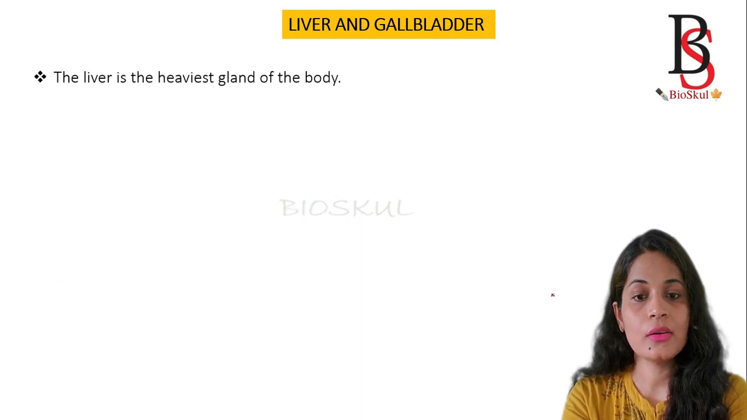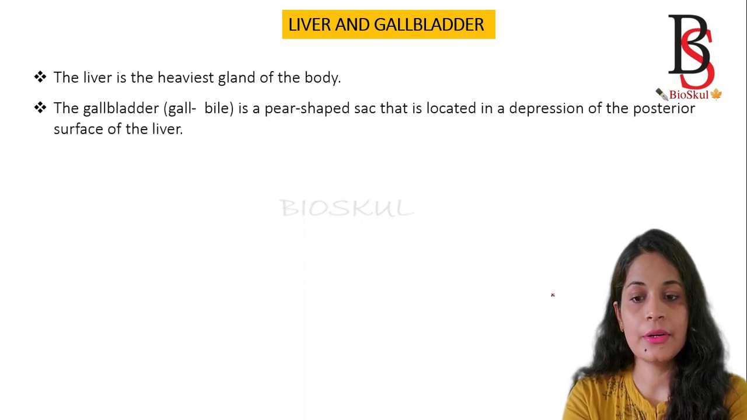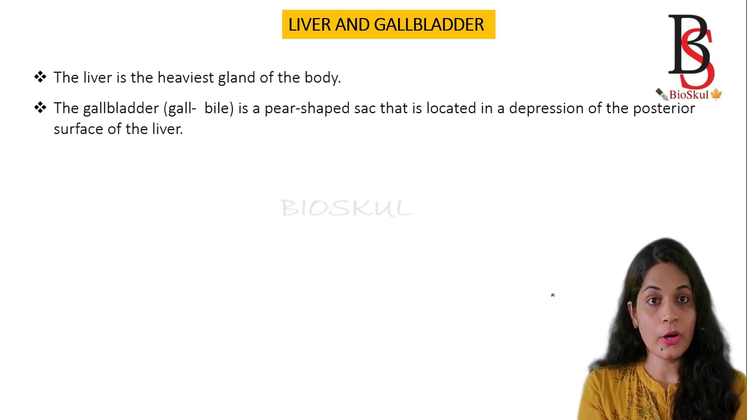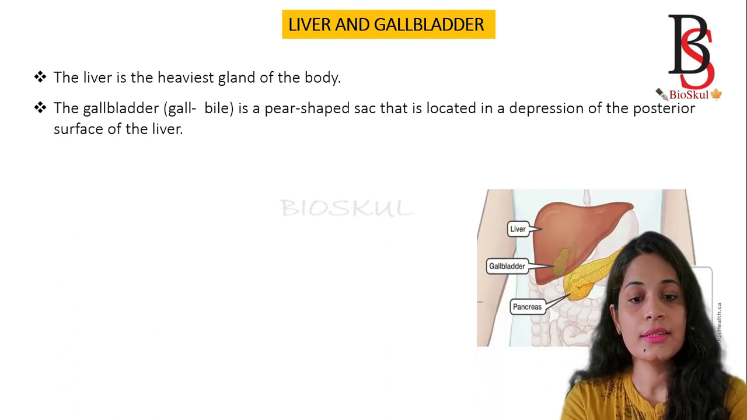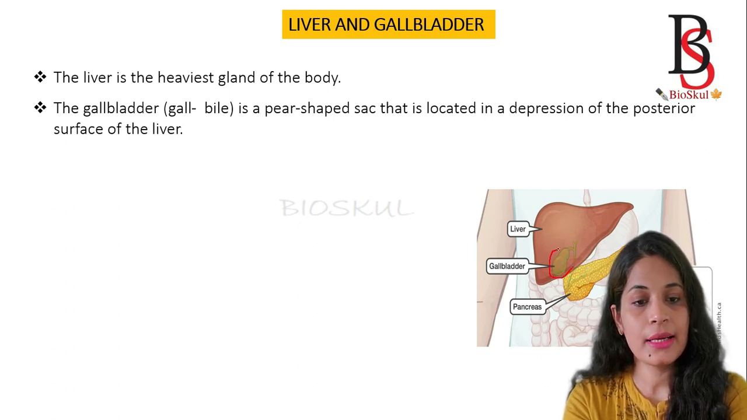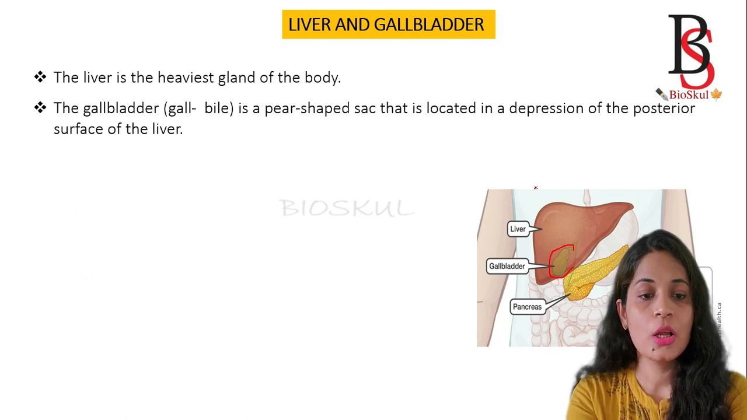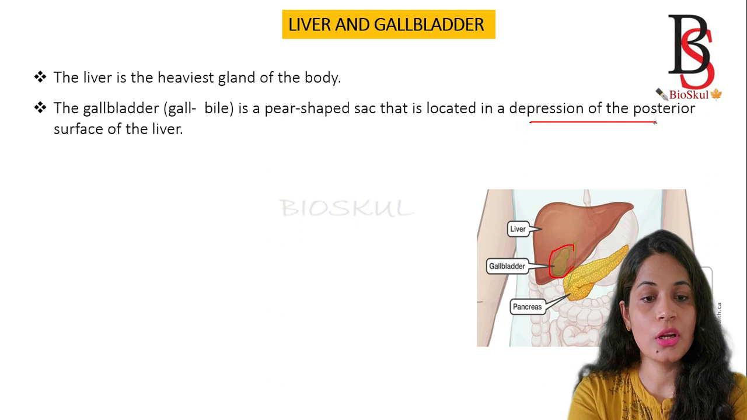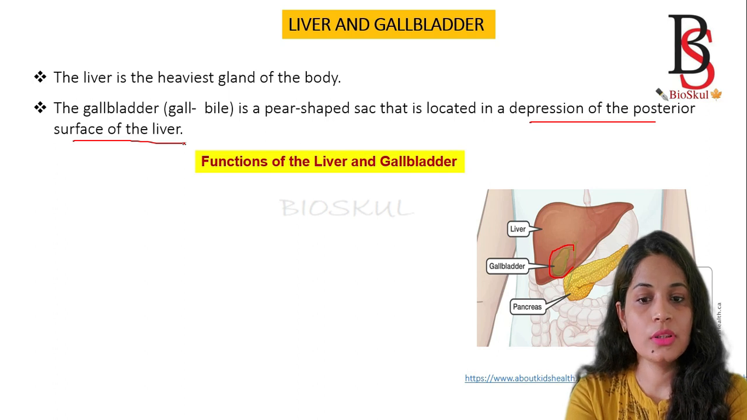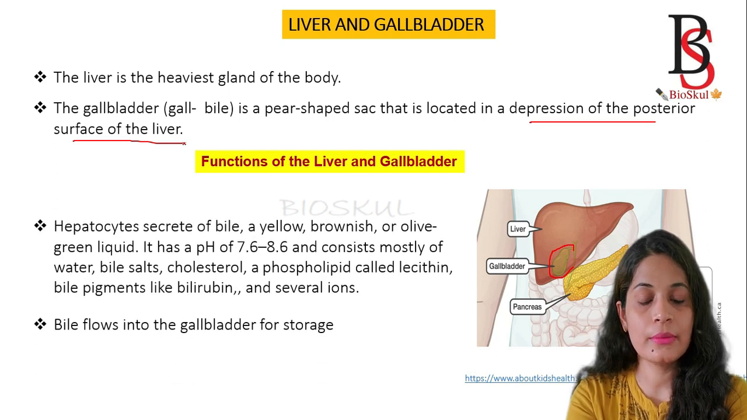Okay. Now we come to the liver and gallbladder. We know that the liver is the heaviest gland of the body. And the gallbladder is a pear-shaped, sac-like structure. This one is the gallbladder, a pear-like sac located in a depression of the posterior surface of the liver. And we all know the functions of liver and gallbladder.